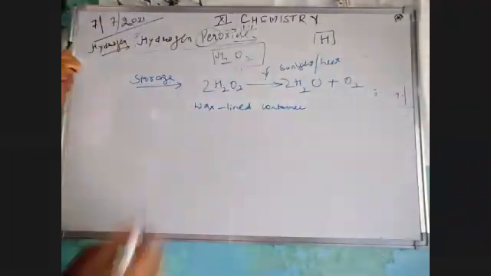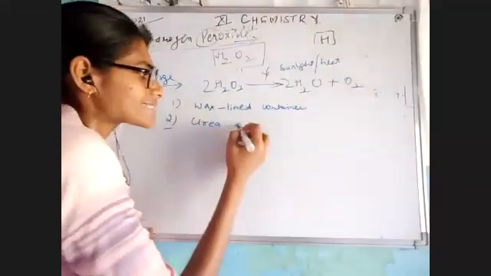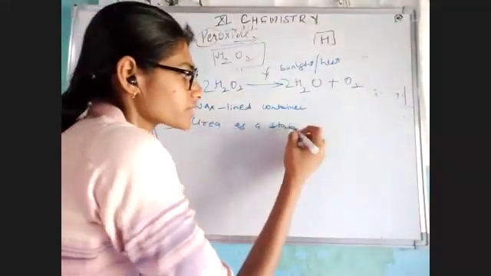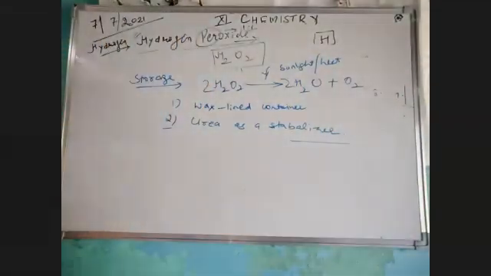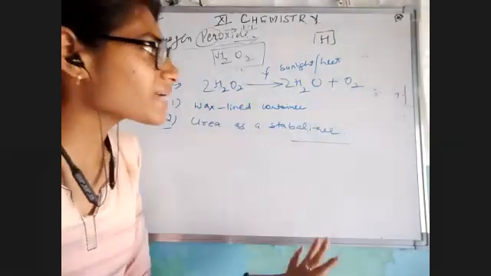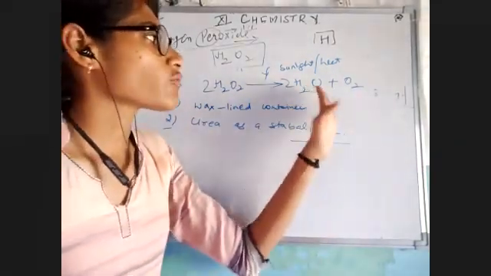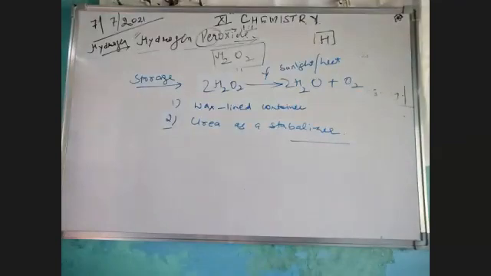Okay, and one more point here is we can use urea as a stabilizer into it. We add some urea as a stabilizer so that my hydrogen peroxide would be stable and not decompose into water and oxygen. All right, so this is all about the storage of hydrogen peroxide.